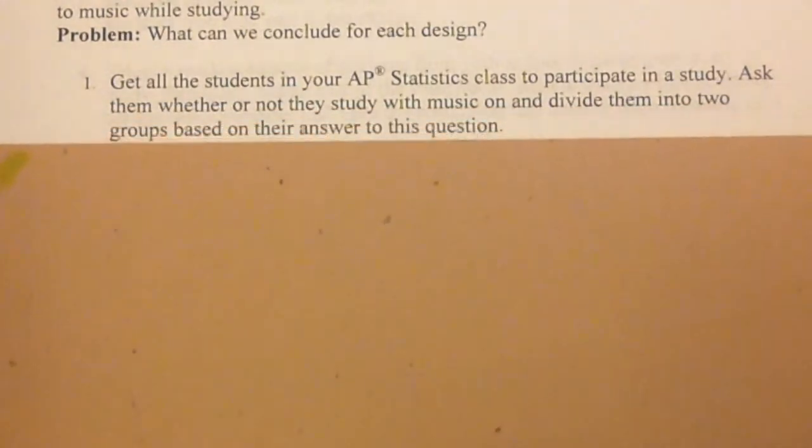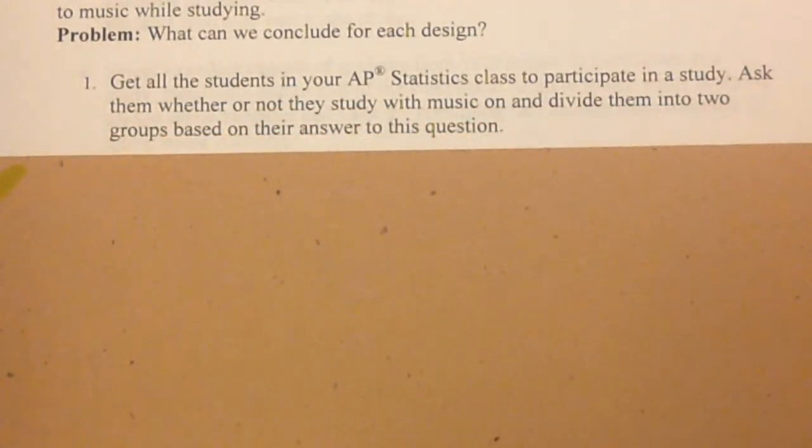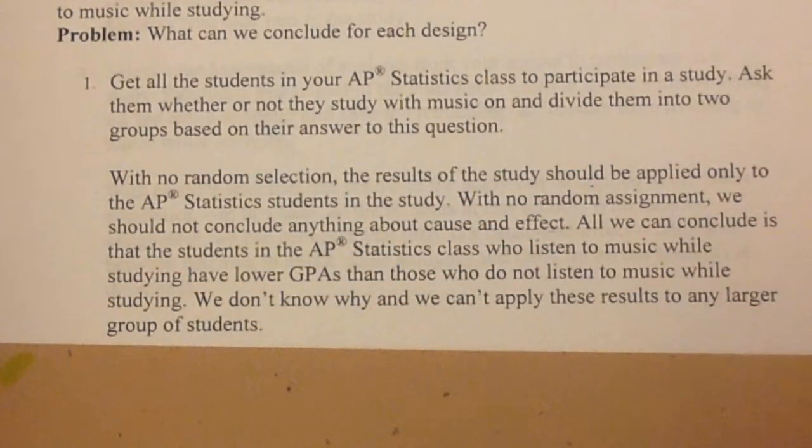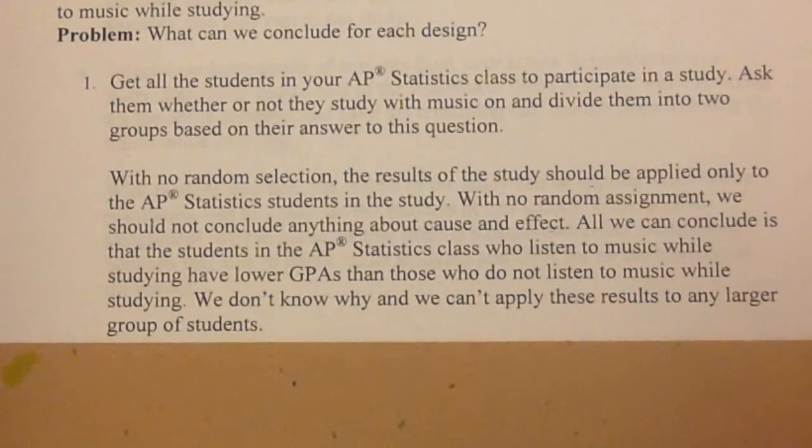So we're going to start with: get all the students in your AP Statistics class to participate in the study. Ask them whether or not they study with music on and divide them into 2 groups based on their answer to this question. Now first you should hopefully see we did no randomization, we did not control for anything, probably can't be replicated. We've limited and we haven't used all the fundamentals that we need in an experimental design.